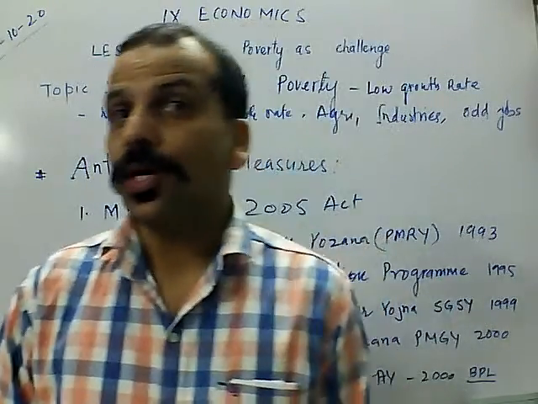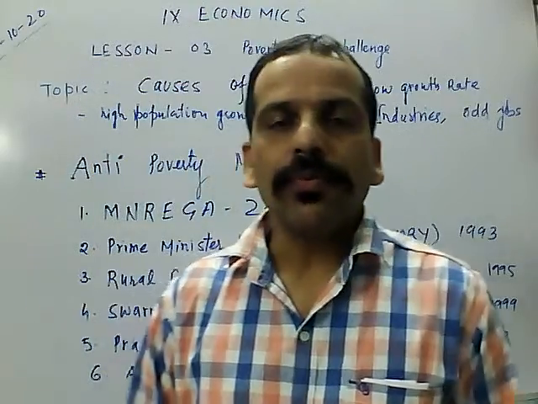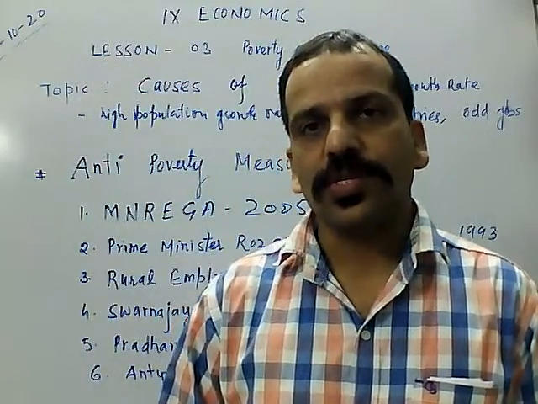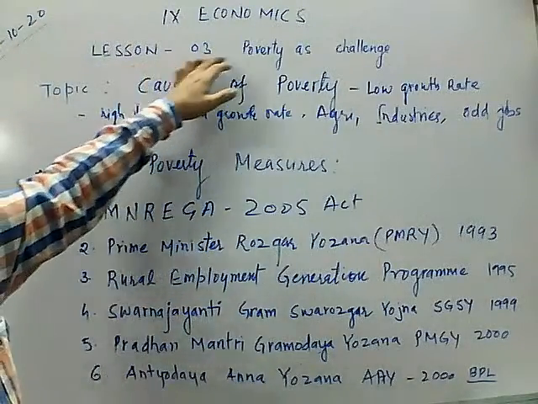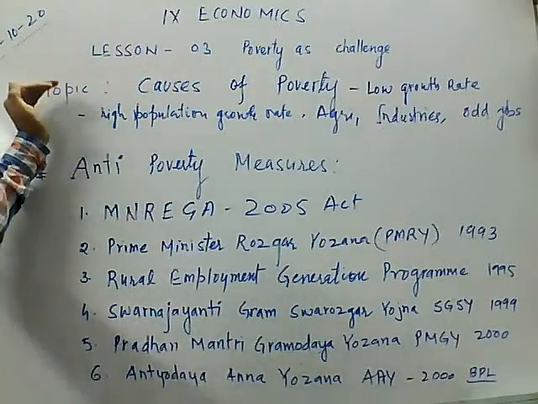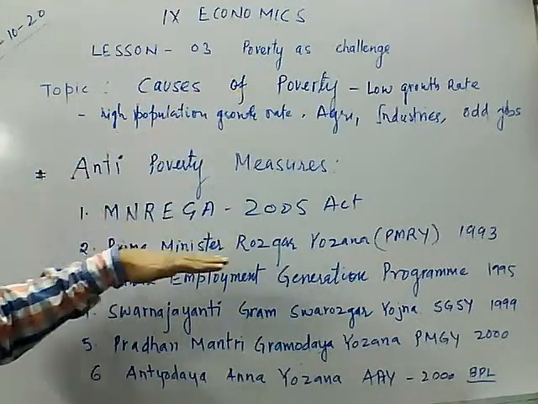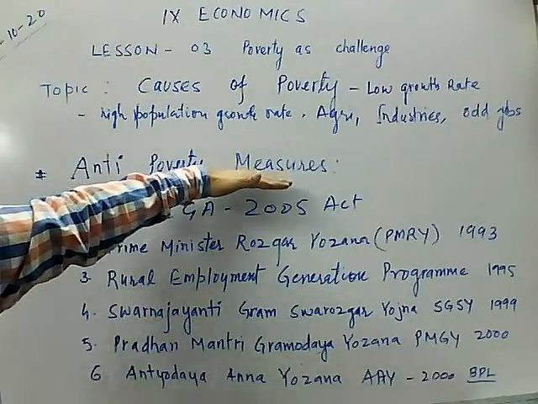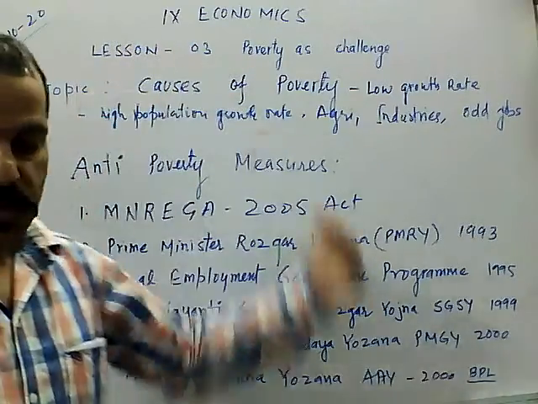Chapter number 3 is going on poverty as a challenge. Today we will discuss the two topics which are left from this chapter: topic number 1, what are the causes of poverty, and second, anti-poverty measures. So, let us discuss first of all what are the causes of poverty.